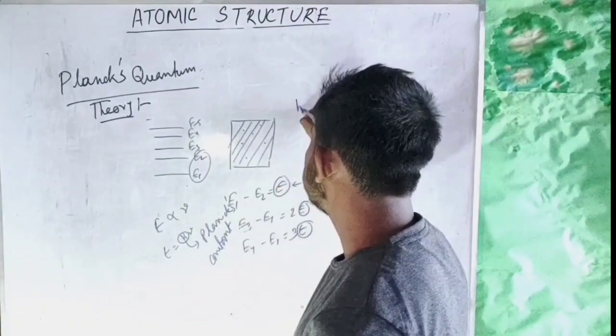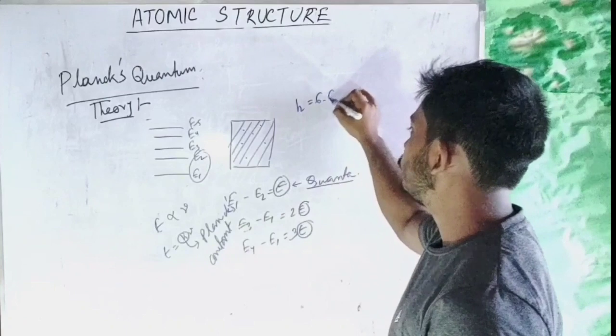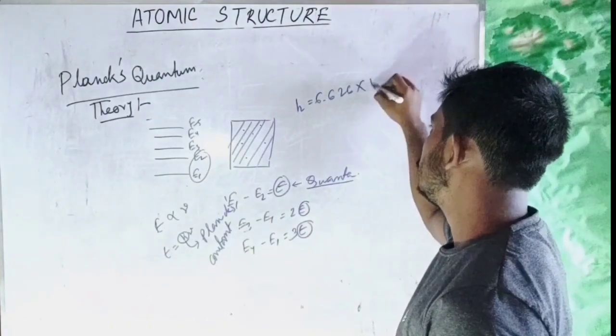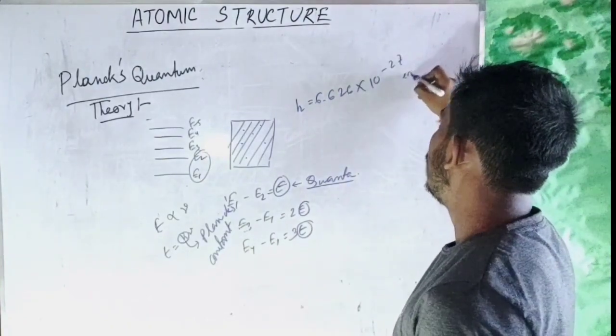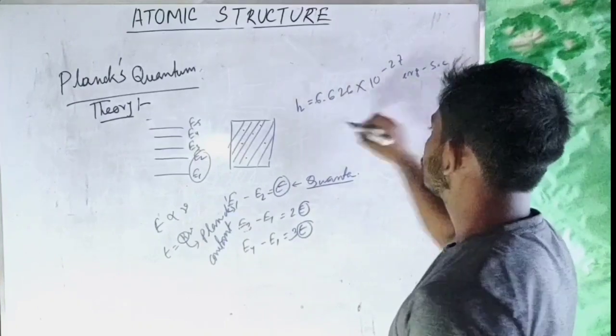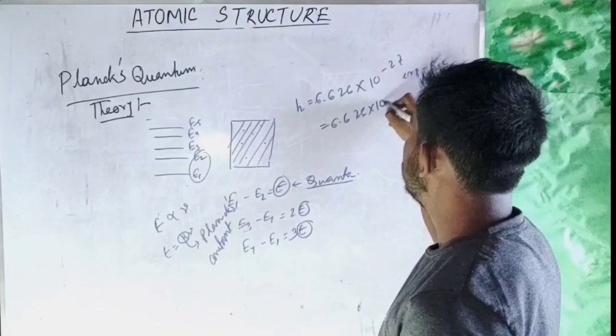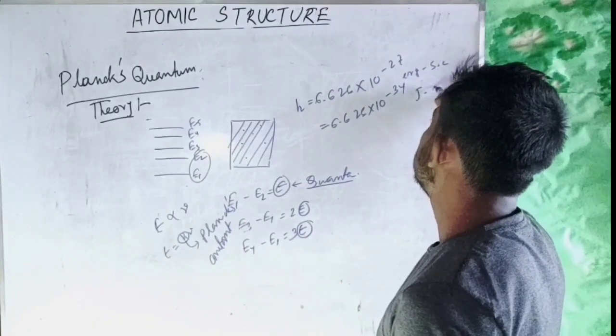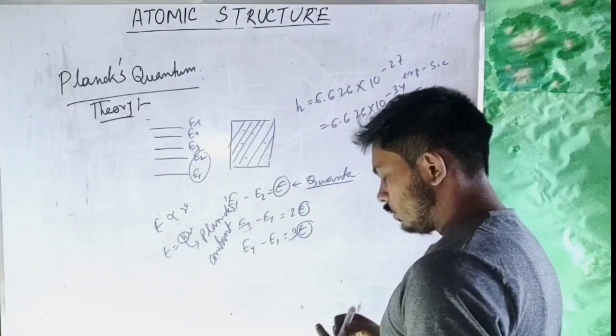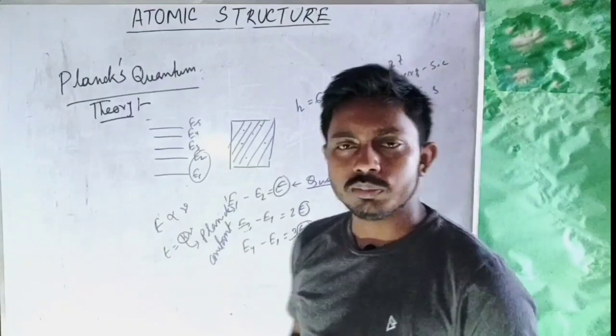The value of Planck's constant is h equal to 6.626 times 10 to the power minus 27 erg second, or in SI it will be 6.626 times 10 to the power minus 34 joule second. So this is Planck's quantum theory.